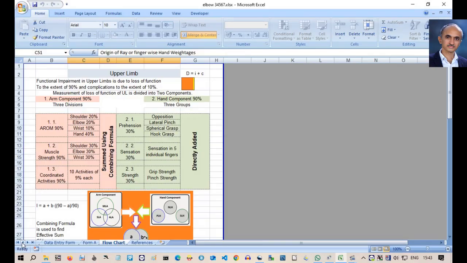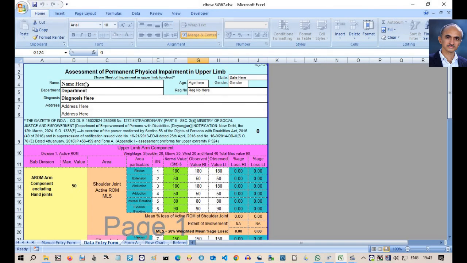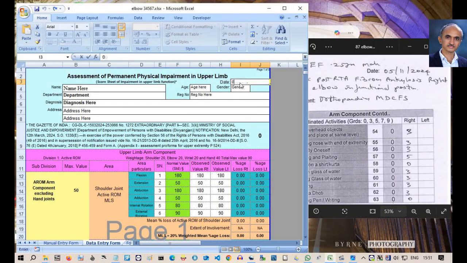For that, click on the second label. That opens the data entry form worksheet. I call this worksheet the score sheet of disability. This worksheet has 5 pages in the case of upper limb. For lower limb, the data entry form has 4 pages.